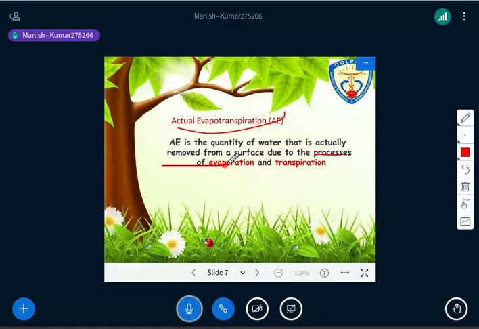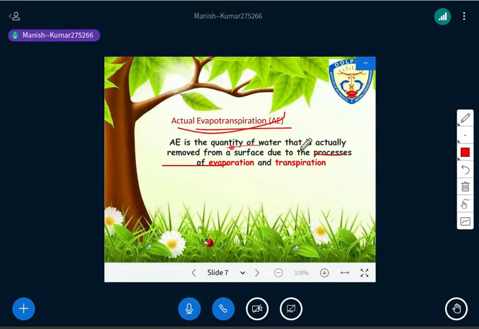So the same concept you can use here in evapotranspiration also. Potential means the highest maximum capacity that you can produce, what should be, and actual means what it is, what the actual situation is, what is going on in the present condition, right? So that is actual evapotranspiration.